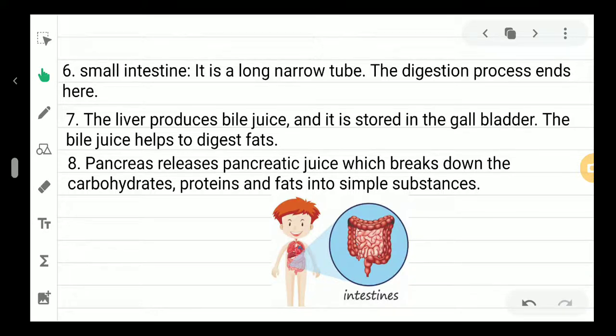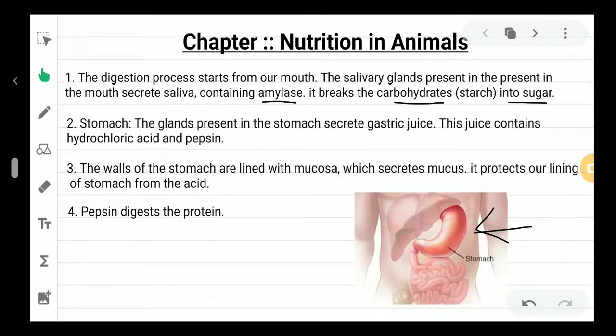And what will happen inside the small intestine? First of all, the liver. In our last class I discussed the various organs present inside our body, and there I discussed where the liver is. I do not have the photo, but I can show you here. This is the liver, this triangular shaped organ. And you can see this smaller bulge like a bladder, which is known as the gallbladder.